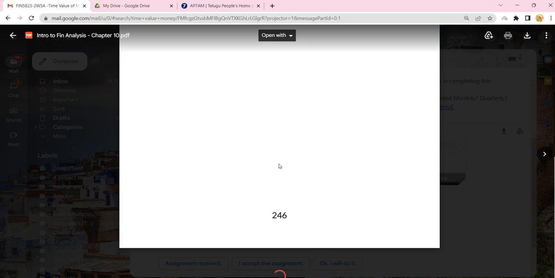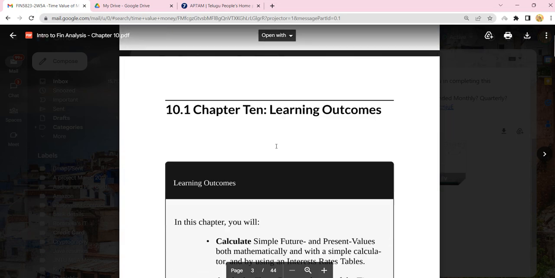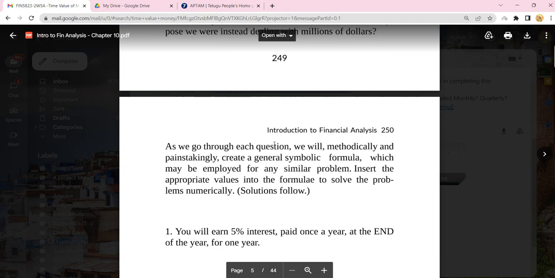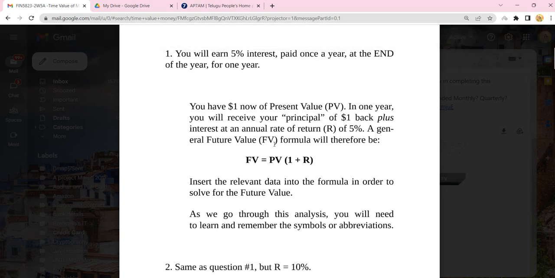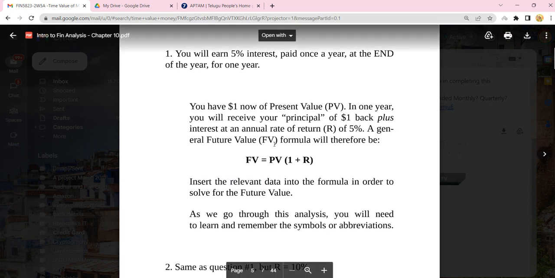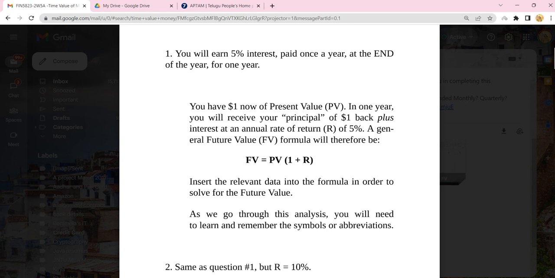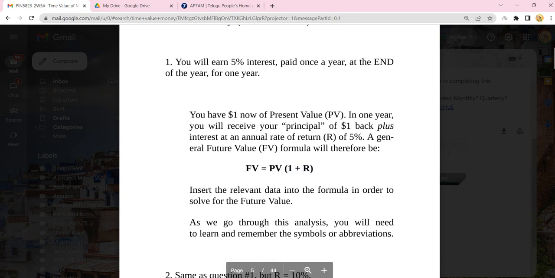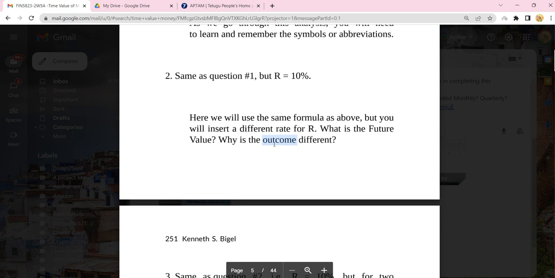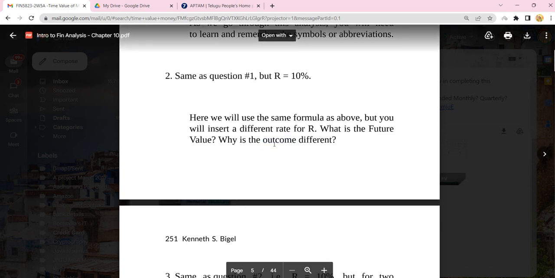In this one, time value of money, it clearly explains the concept of time value of money. And here, if you check, to calculate future value, what is the formula? We are supposed to take present value and rate of interest. So it's very clear. Make sure this formula is used to calculate the future value.